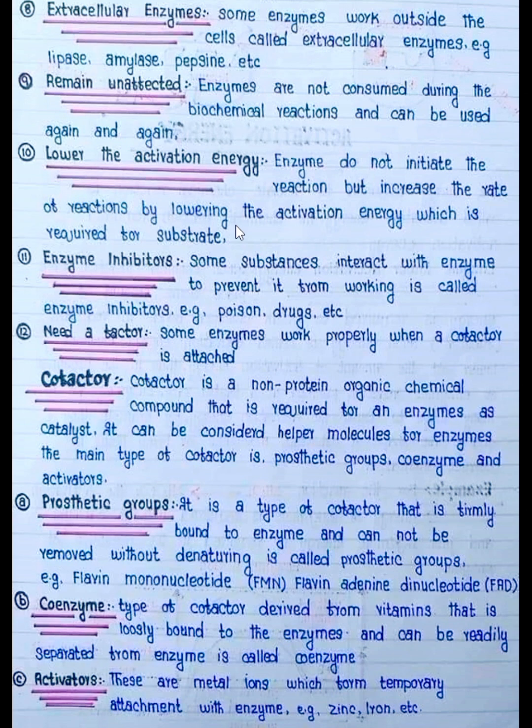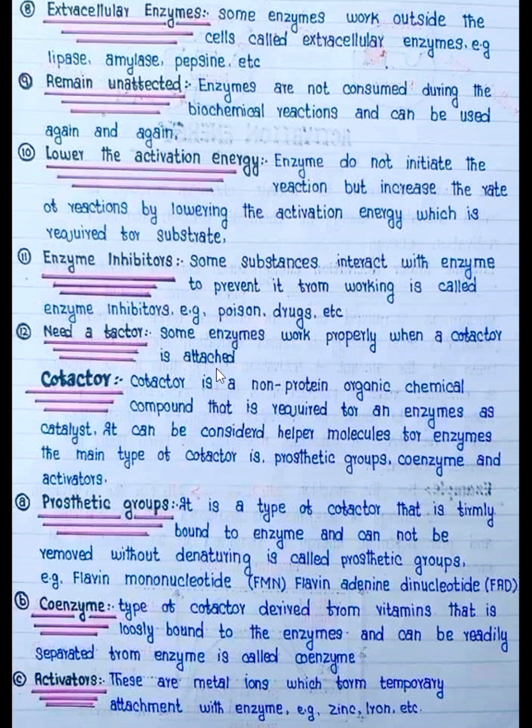Some substances interact with an enzyme to prevent it from working. This is called an enzyme inhibitor. For example, poisons, drugs, etc. Some enzymes work properly only when a cofactor is attached. Then a question arises: what is a cofactor? Cofactors are atoms, groups of atoms, and molecules that join the enzymes, changing their shape and making them functional. It is known as a cofactor.